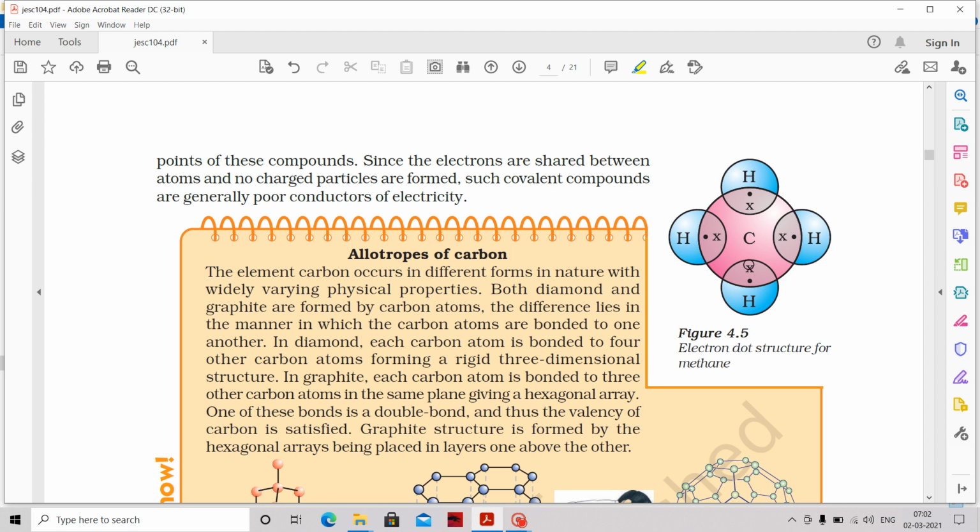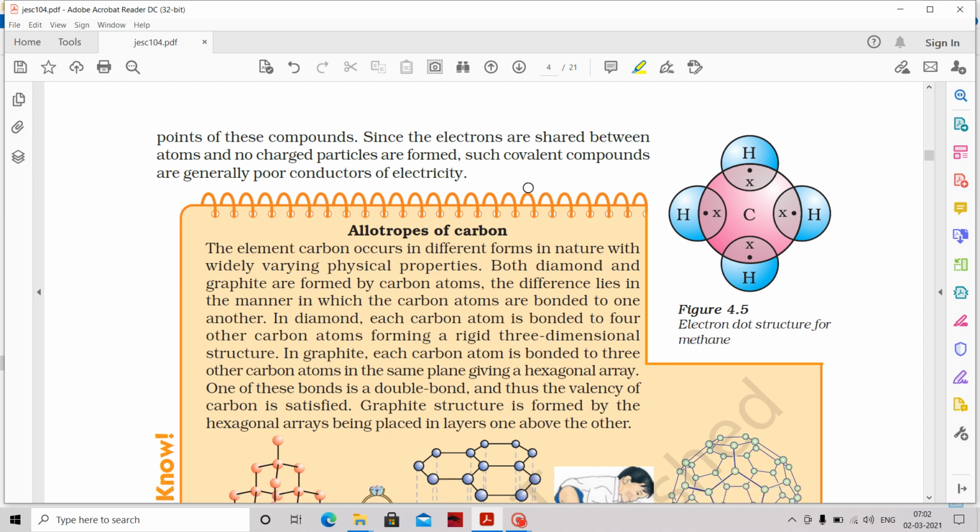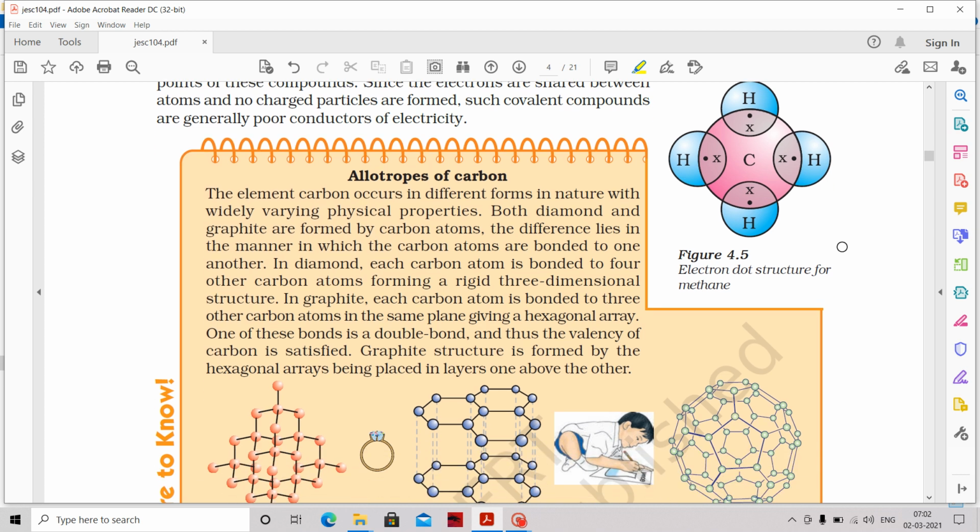This is the way it forms 4 different single bonds. Since electrons are shared between atoms, no charged particles are formed, clear? There is no charged particle, because the hydrogen has not lost its electron, and the carbon has also not lost its electron. So no charge is generated on the respective atoms. That's why these are not ionic compounds, they are all covalent compounds.